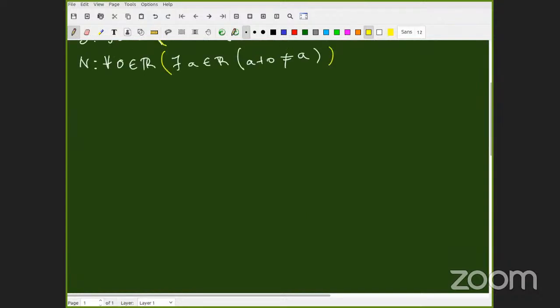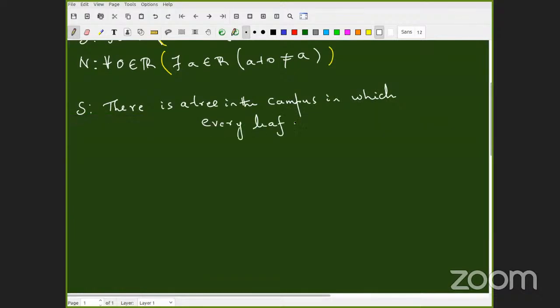Let's do a plain English statement. There is a tree in the campus in which every leaf is brown. Brown in color.